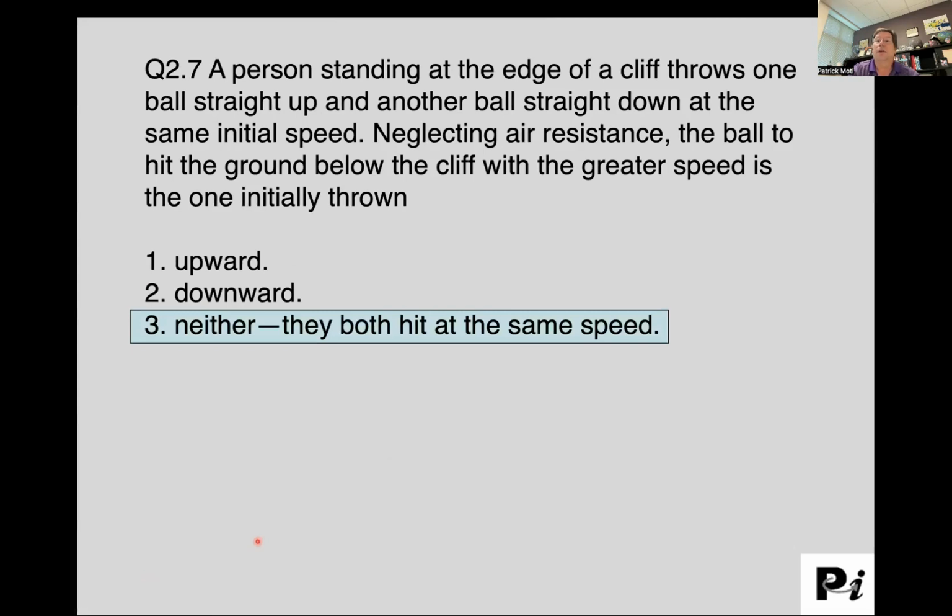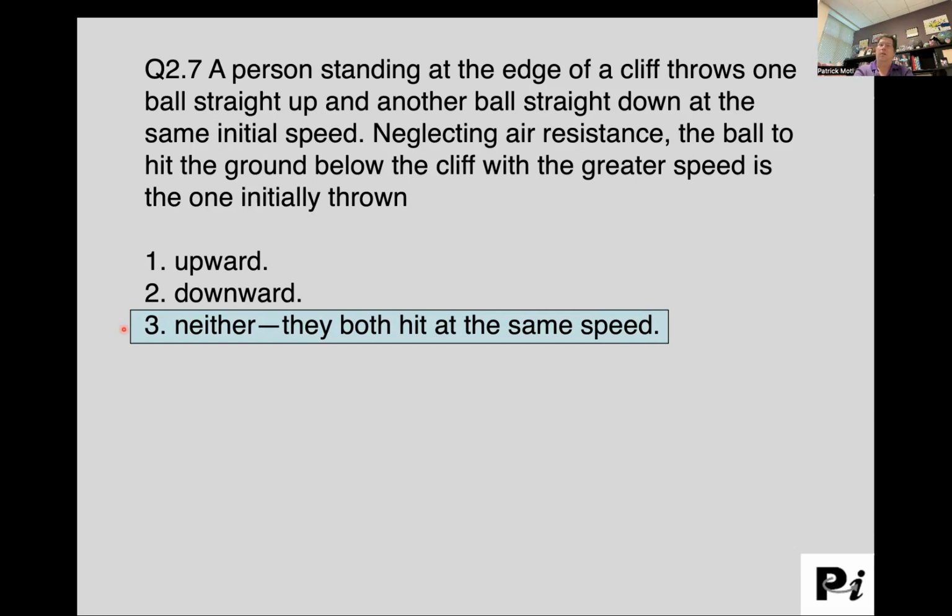Right, they are both going to hit the ground at the same speed. This one is a little tricky unless you're thinking through it clearly. But let's talk about the ball that we throw down first. I throw it down and it's going to hit the ground. It had some initial velocity, which was 10 meters per second down. Then gravity is going to accelerate that to go faster and faster downward until it hits the ground at some speed.